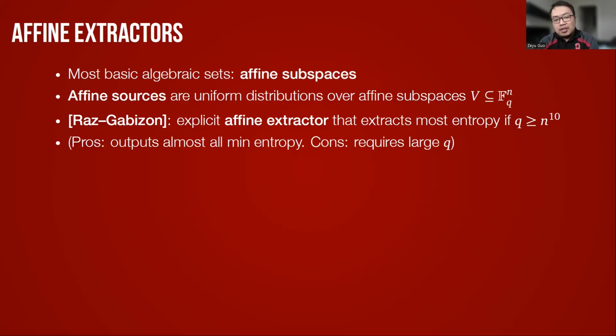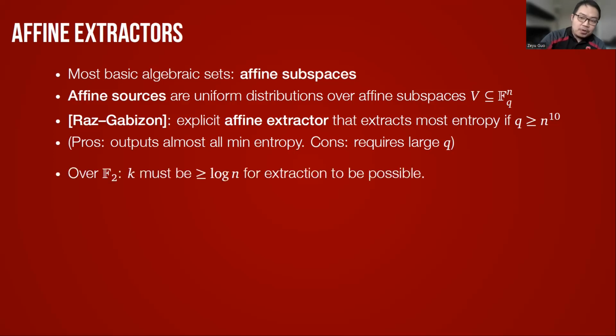The good thing about this construction is that it outputs almost all the min-entropy. The bad thing is that it requires the field size to be large enough, at least polynomial. Then, on the other hand, we could consider the problem of constructing affine extractors over a small field, like over F2, for example.